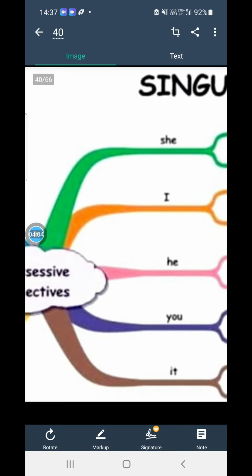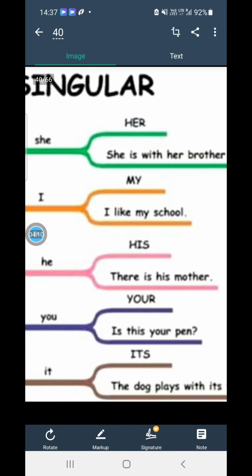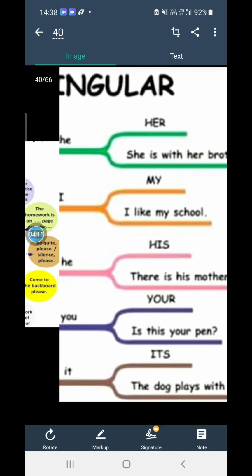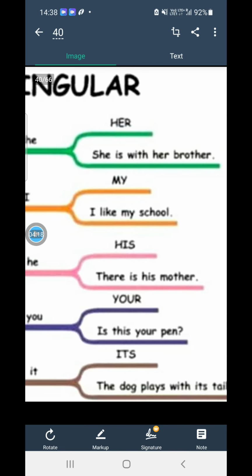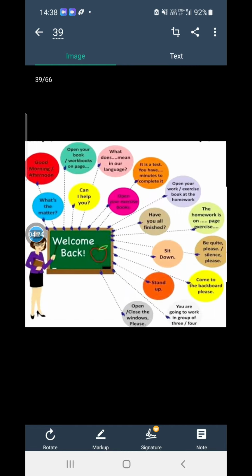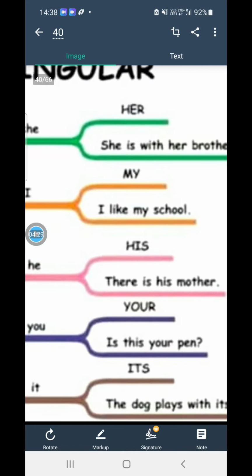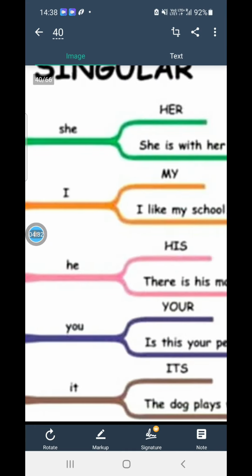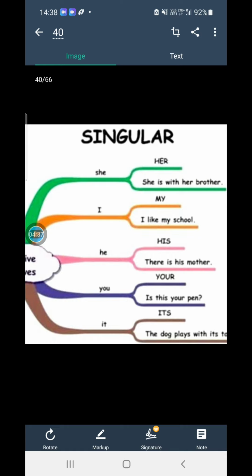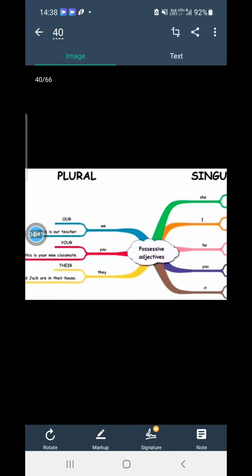Next you can say possessive adjectives: she, I, he, you, it. She and her: she is with her brother. I, my: I like my school. He, his: there is his mother. You, yours: is this your pen? It: this dog plays. So here they have shown how we have used the singular and how we have used the plural. So you can go through that many times.